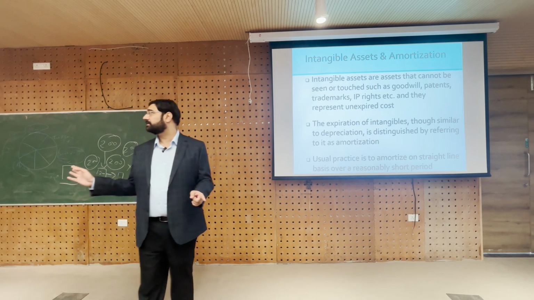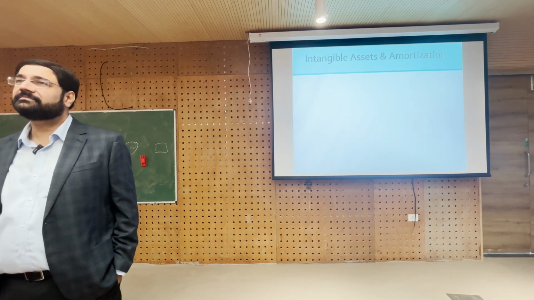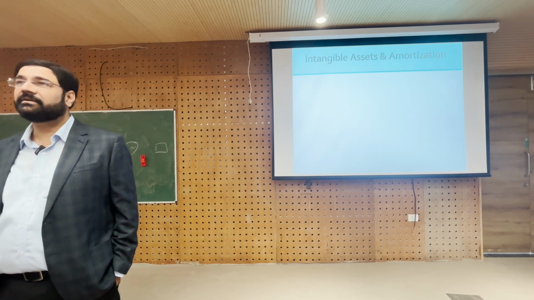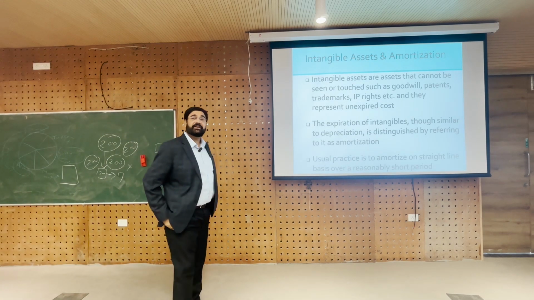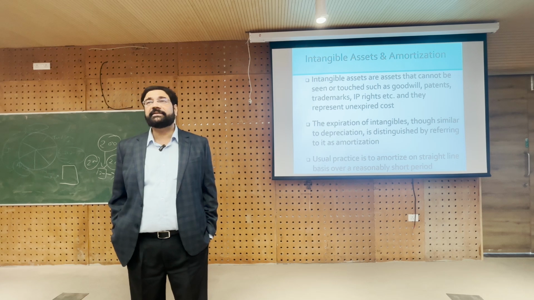Are you all clear? Sir, as you said, this building will depreciate at 2% per month. 2% per annum. Per annum. So, sir, how do we get to that percentage? First you have to estimate the useful life, and then it's 100 divided by the useful life.